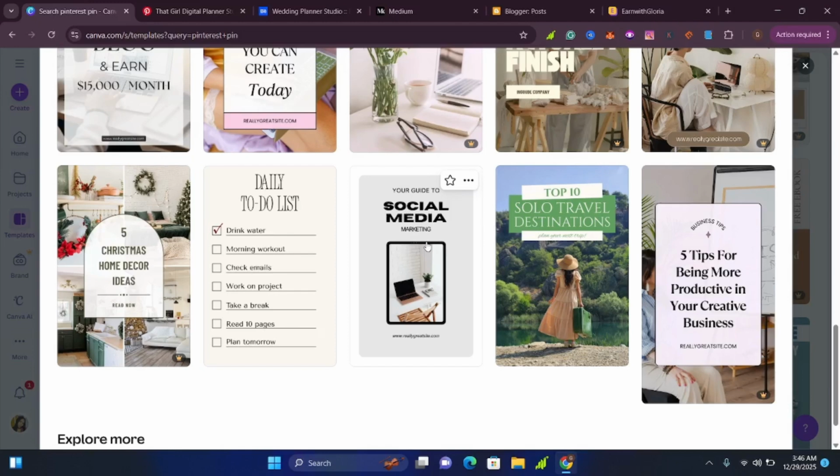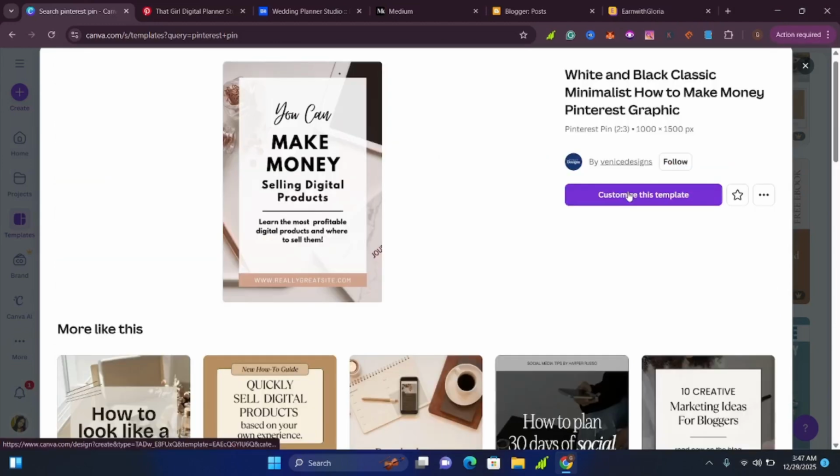And there are so many pins that here you can choose from Pinterest, as I have already told you, and you don't have to show your face. As you can see, just come here, put in the text that you want, and you don't have to show your face. For example, if we click here on customize this pin, then we can just come here and add whatever we want.